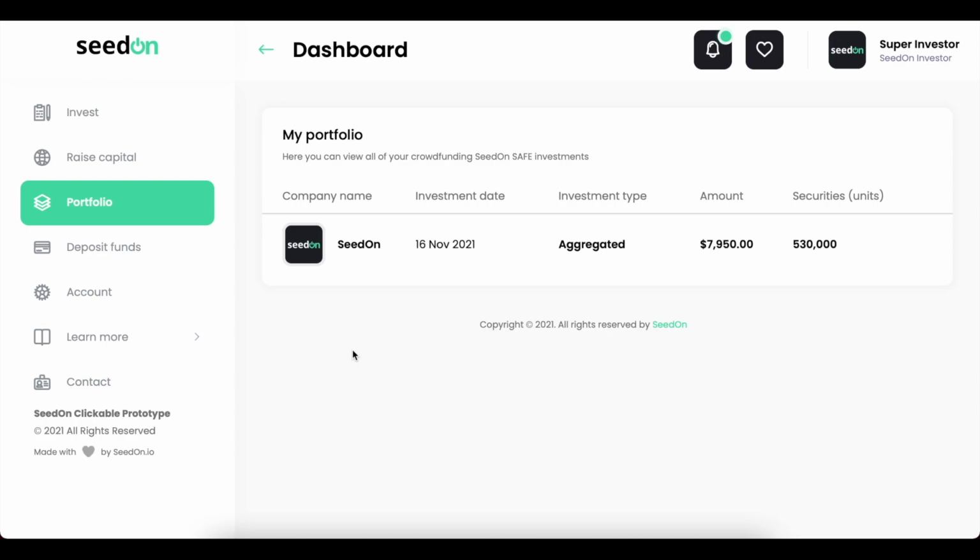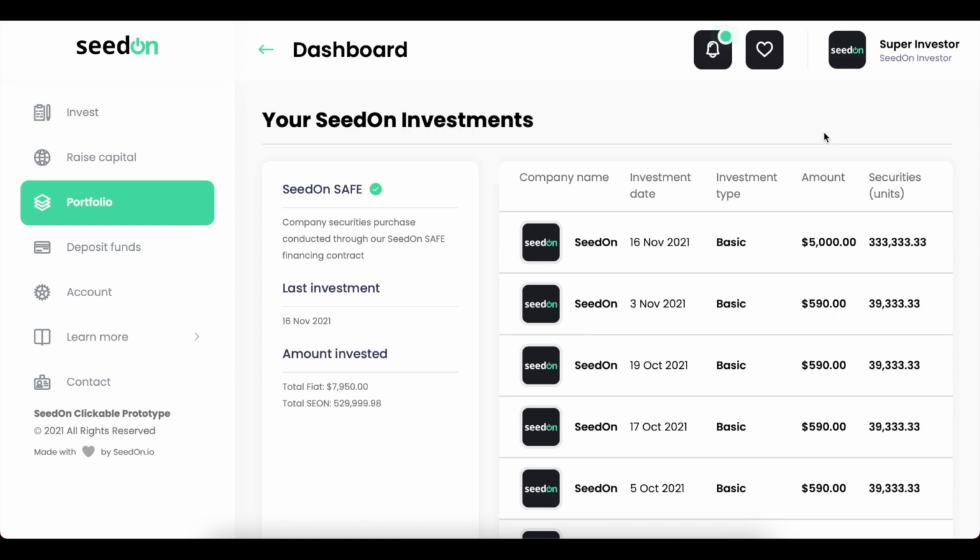Here we have a line for each startup that we have invested in. Because in SeedOn we have multiple investments, those are aggregated. So here we see the total amount that has been invested and the total number of securities that we have acquired from this company. Of course, we can go ahead and click on it so we can see the full details of the investments. See all investments that we have done in SeedOn.